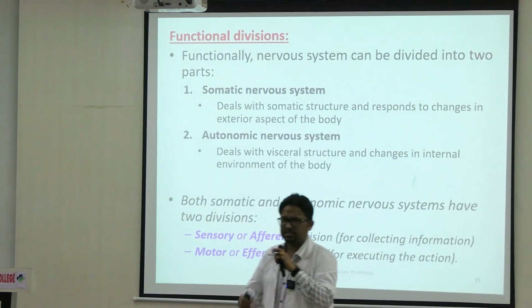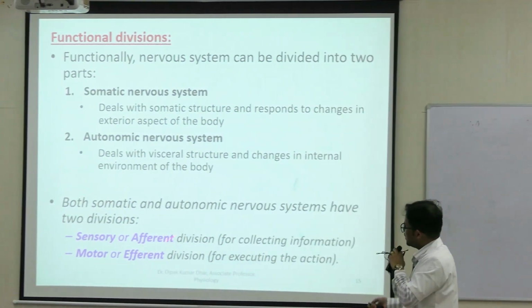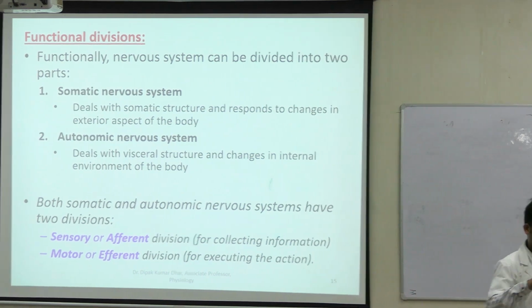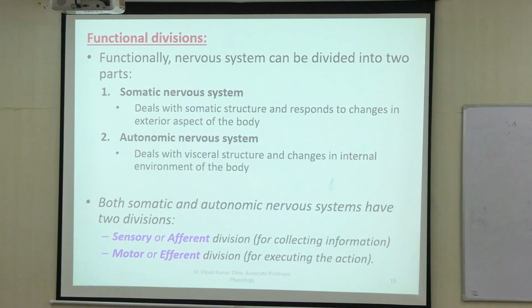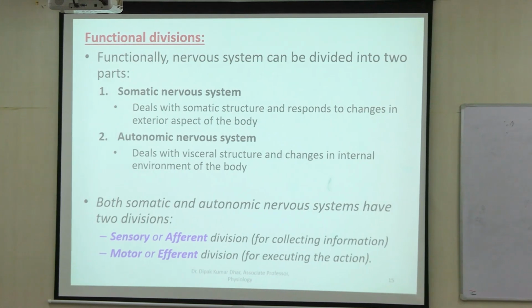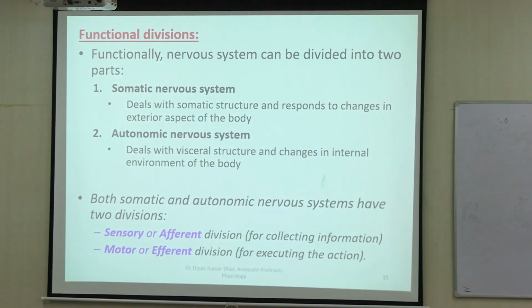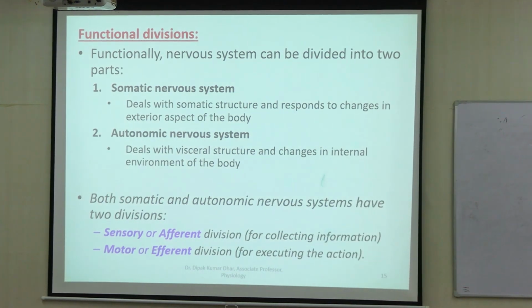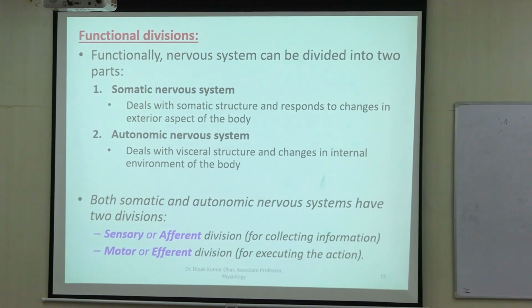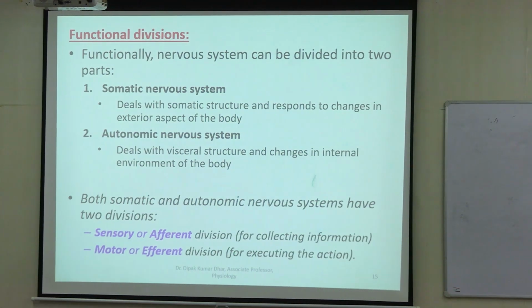Functional divisions, these terms you should be aware. Somatic nervous system, dealing with the somatic structures like your muscles, skin, receptors and all of this. Autonomic nervous system deals with the visceral structures. And in दोनों में there is an afferent and an efferent function.